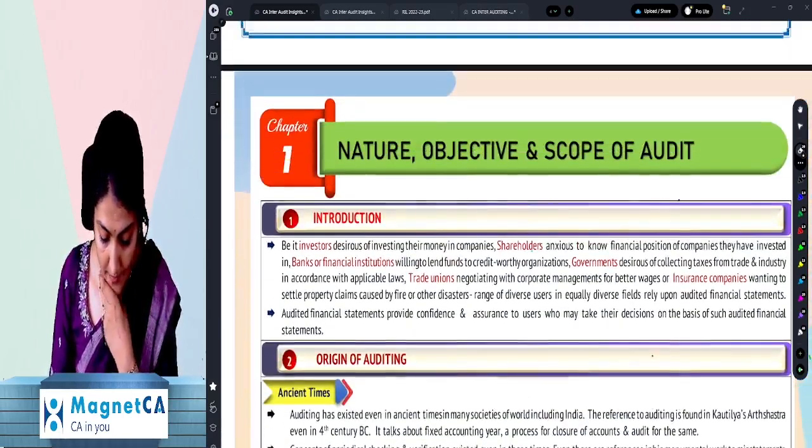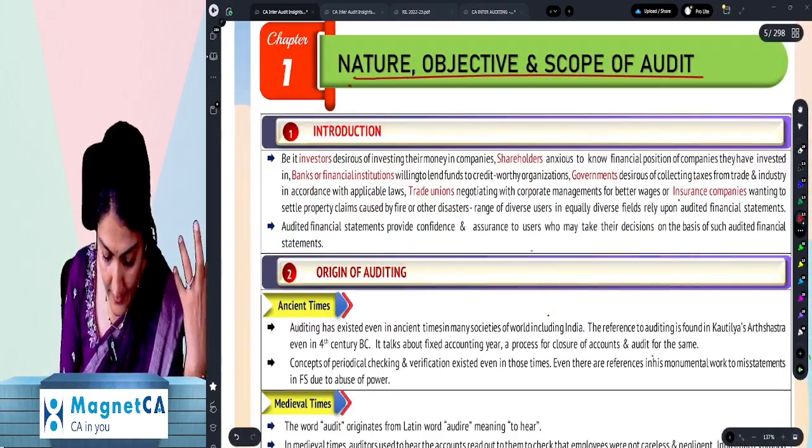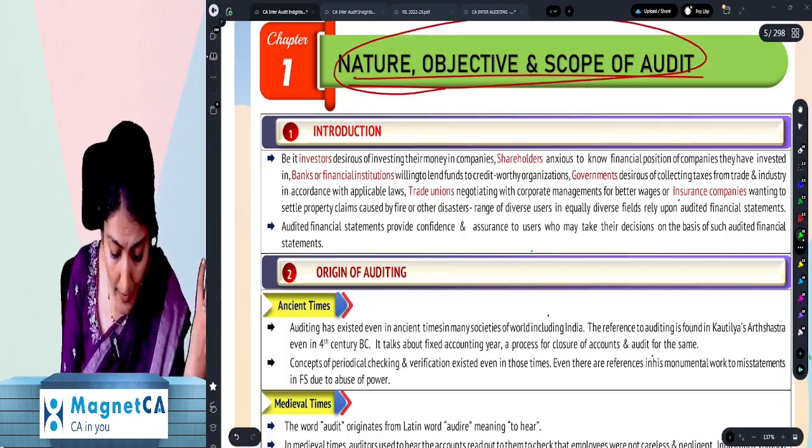Okay. Right, so let us come to the nature, objective, and scope of audit. That is our chapter number 1. Right, so now it says, okay, why audit?